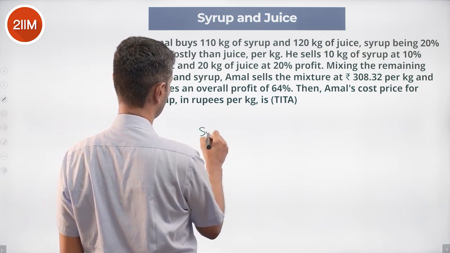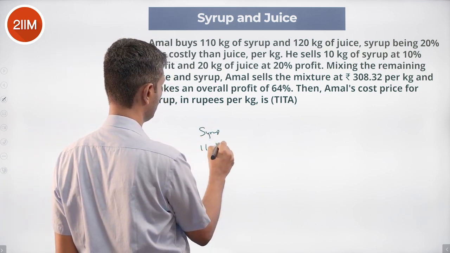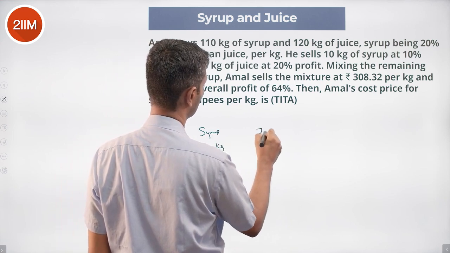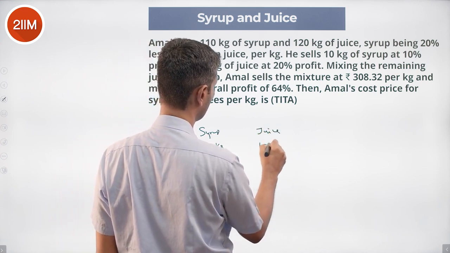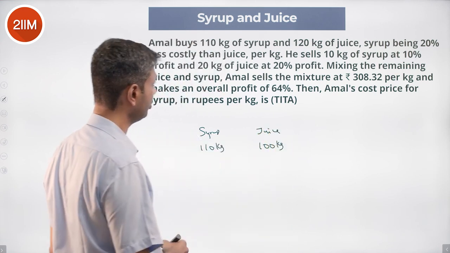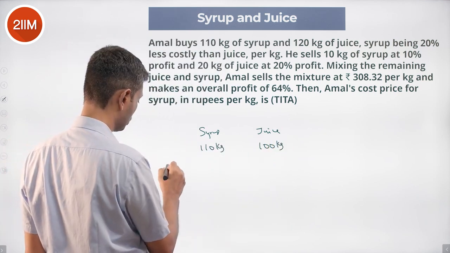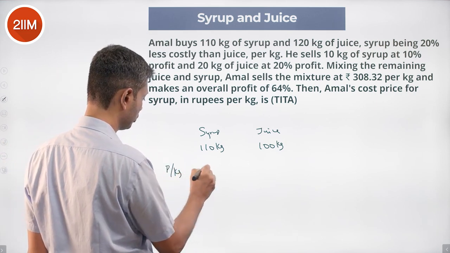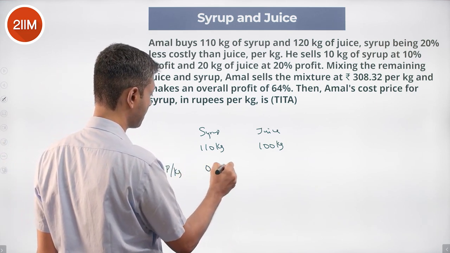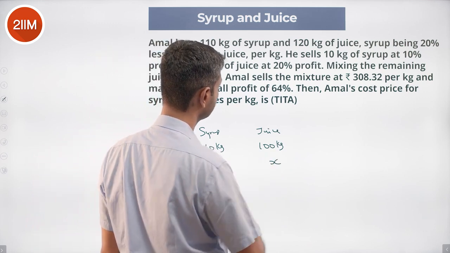Amal buys 110 kilograms of syrup and 120 kilograms of juice. Syrup being 20% less costly than juice per kilogram. So price per kilogram, this is 0.8x, this is x.